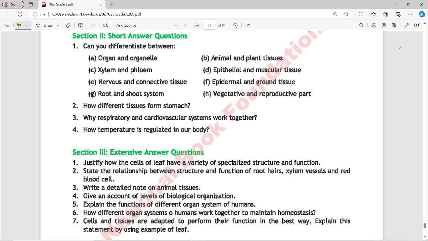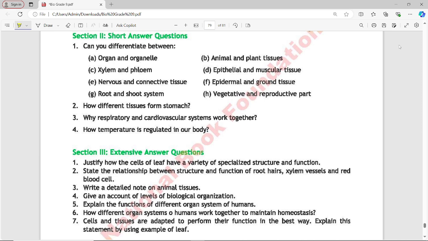Next question is how temperature is regulated in our body. Temperature regulation in the body is primarily controlled by the hypothalamus in the brain. When the body temperature rises, blood vessels dilate, allowing heat to dissipate through the skin, and sweat glands release sweat, which evaporates and cools the body.